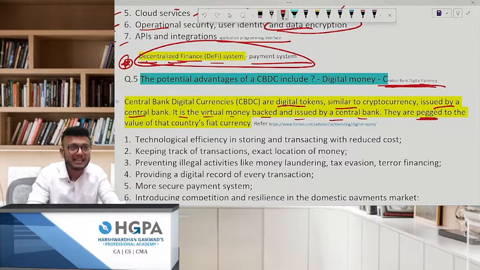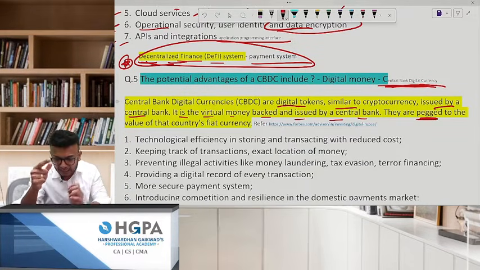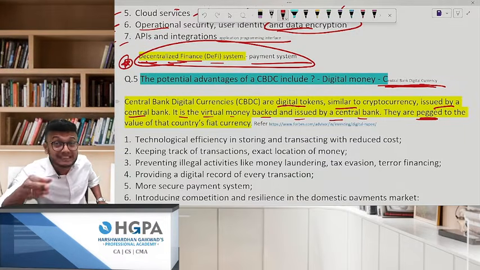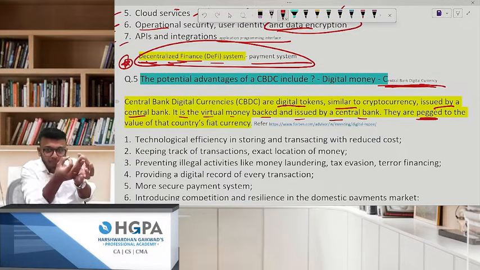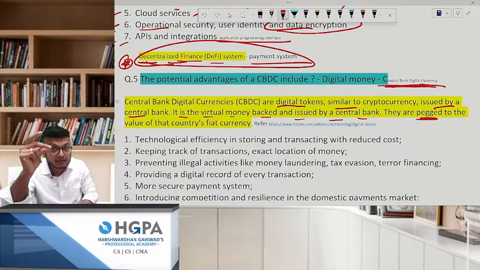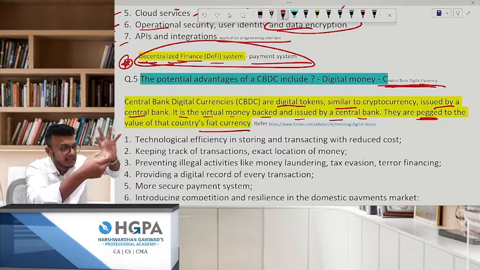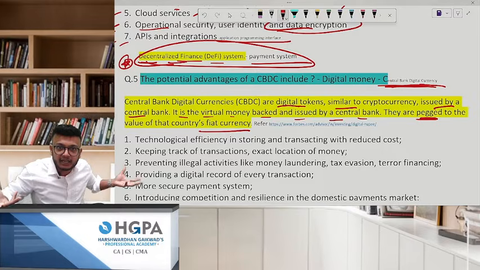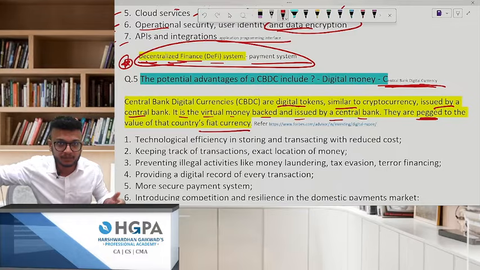They are pegged. What is pegged? Do you know the meaning of derivative? A derivative is nothing but a contract between two people. The value of the contract depends upon an underlying asset. Its value is pegged to something, linked to something, and that is the underlying asset. What is the meaning of fiat currency? CBDC is linked to fiat. Fiat currency is the base currency we are using, rupees for that matter. So the CBDC, that e-rupee, is linked to fiat. It has no volatility like the share market and all.